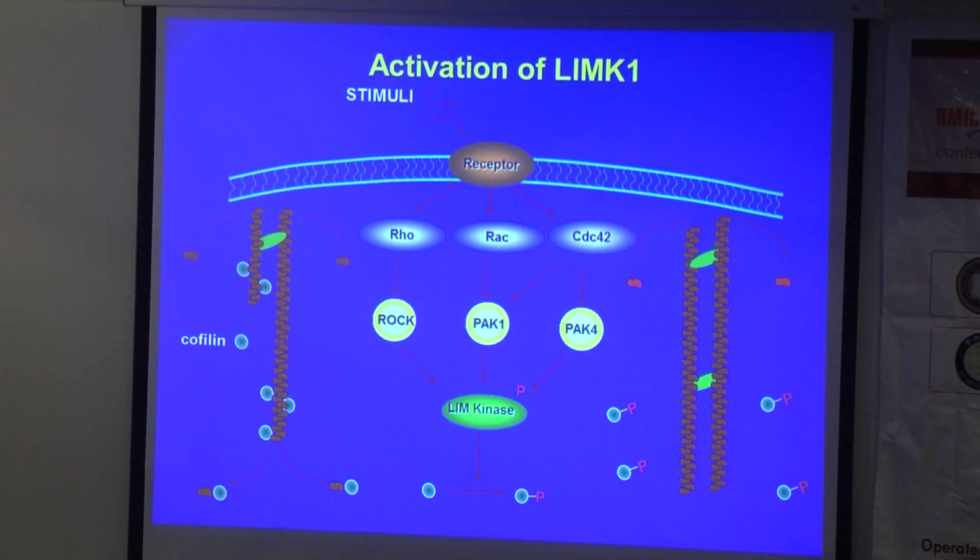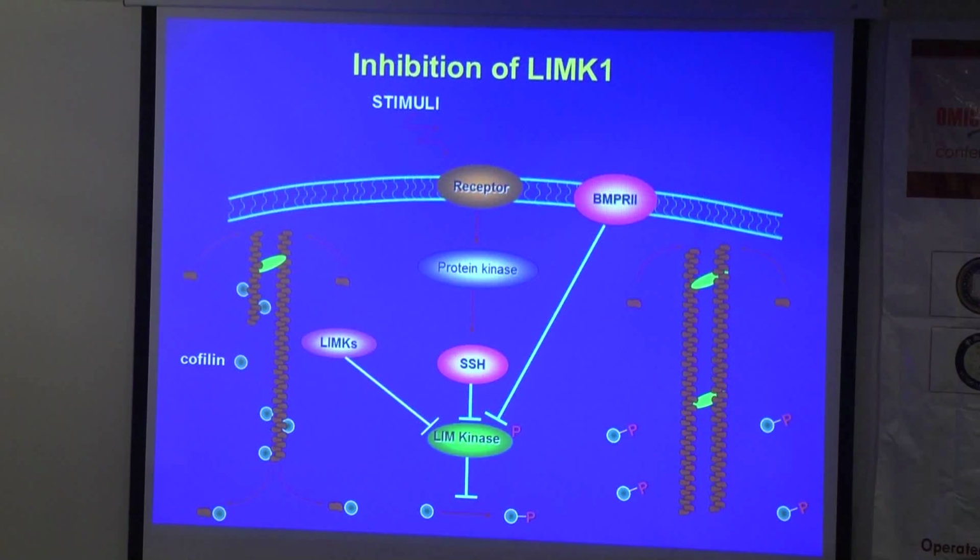When I joined Dr. Bernard's lab, we investigated which molecules regulate LIM kinase activity. This summary slide shows that LIM kinase activity is regulated downstream of Rho GTPases, through kinases such as ROCK, PAK1 and PAK4. When these kinases bind to LIM kinase via the LIM domains and activate the kinase domain, LIM kinase phosphorylates and inactivates cofilin. Therefore, on the right-hand side, you can see the accumulation of actin filaments in the cells, because phospho-cofilin cannot bind to actin filaments.